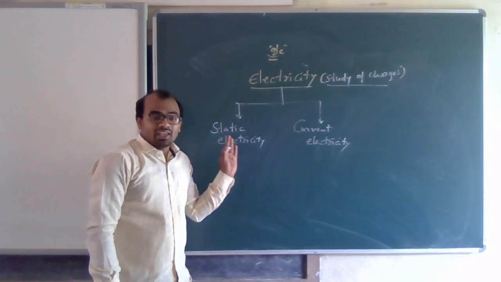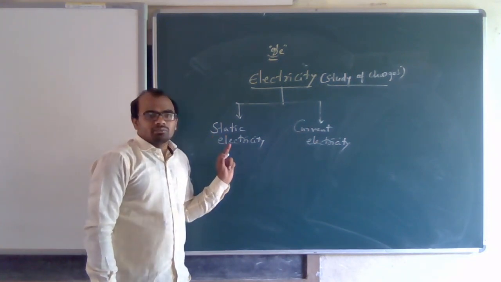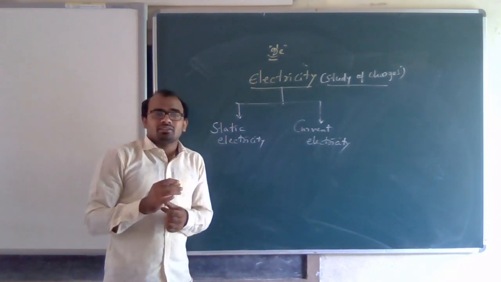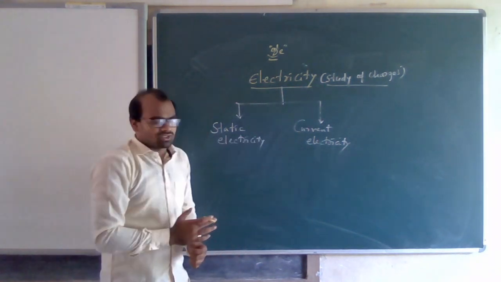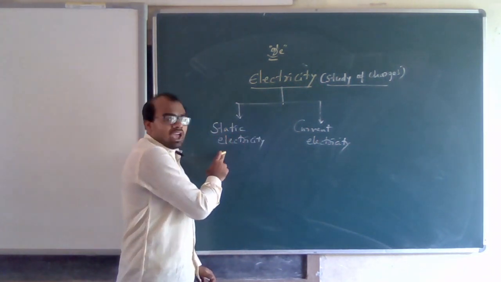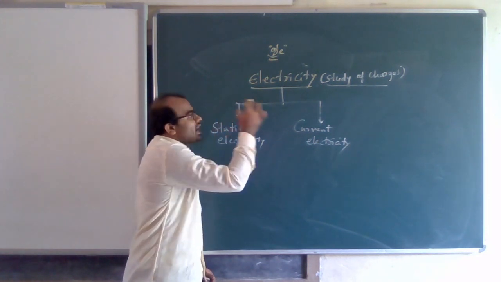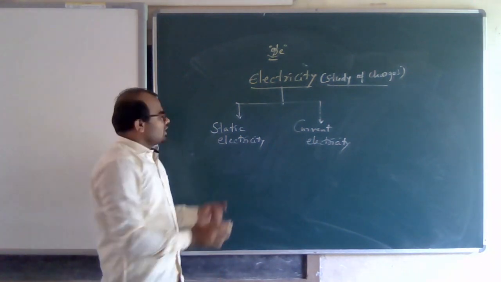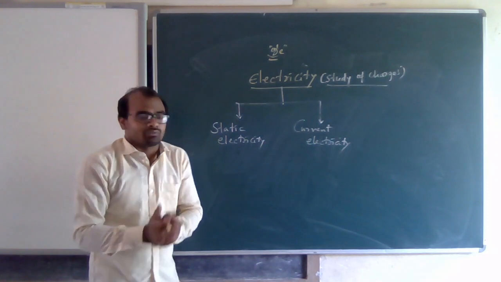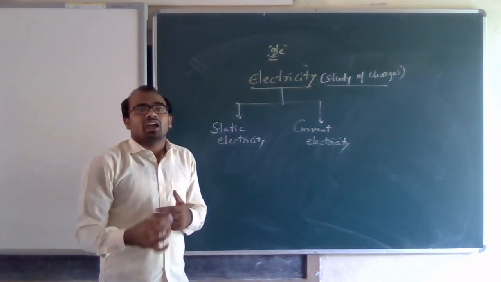As the name suggests, static means at rest, and electricity is the study of charges. So static electricity is the study of charges at rest. When the charges are at rest, we call it static electricity.